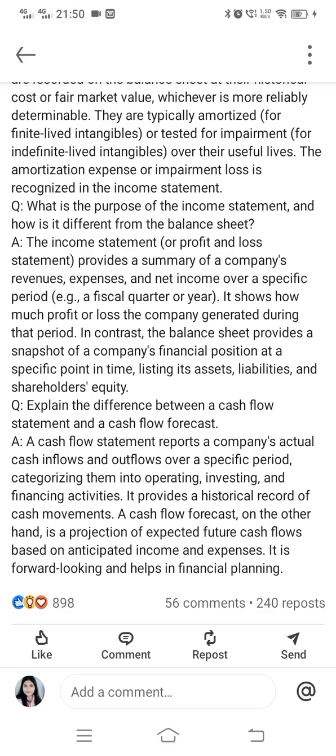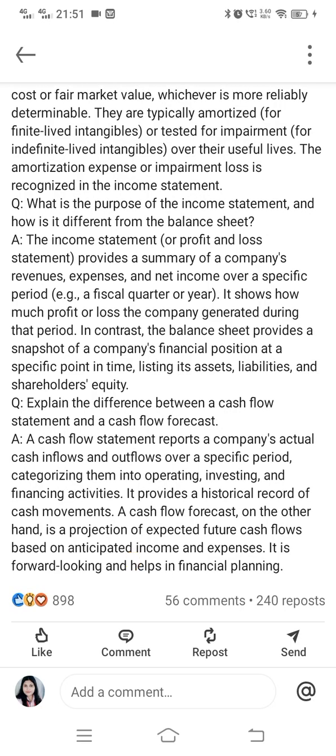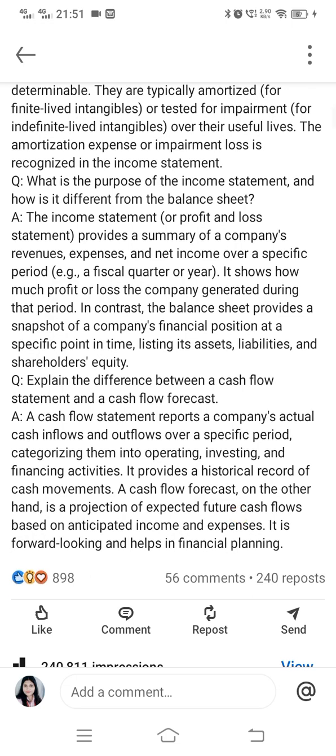Now we have sixth question, that is our last question. Explain the difference between cash flow statement and cash flow forecast. So for this you should always read a company's cash flow and its meaning, so that will be helpful for you. A cash flow statement reports a company's actual cash flow, inflow and outflow over a specific period, categorizing them in operating, investing and financing activities. It provides a historical record of cash movements.